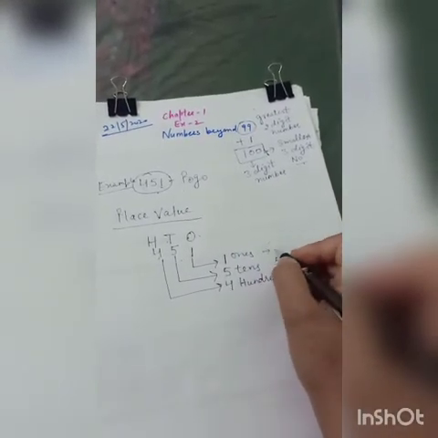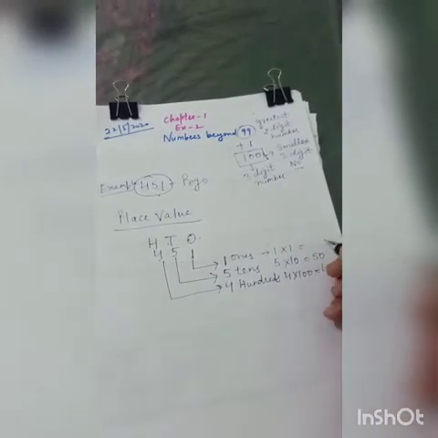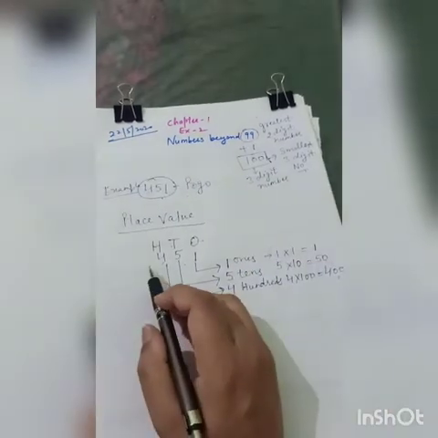And ones. There is no digit, so I am keeping it here only 1. How to read it now?